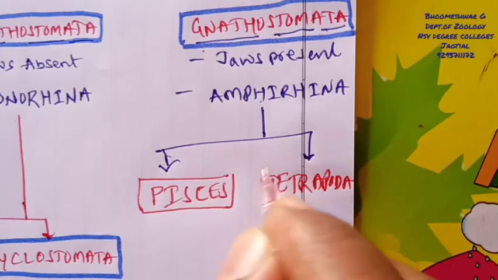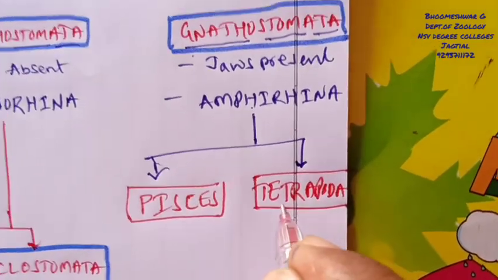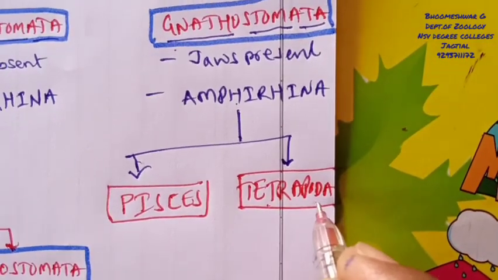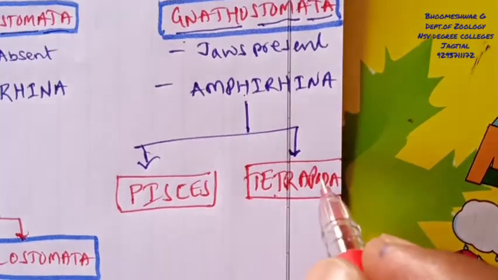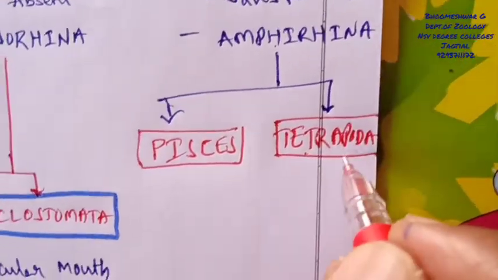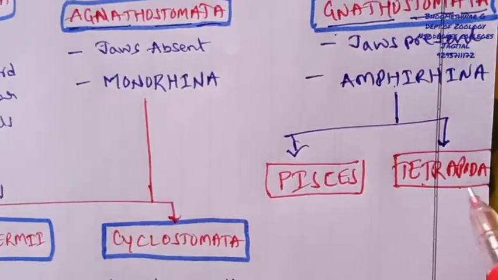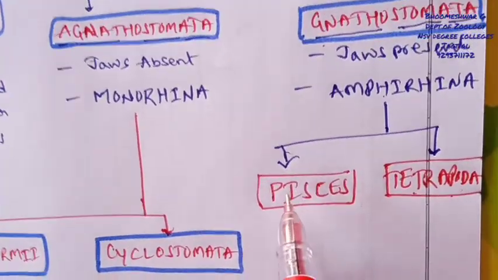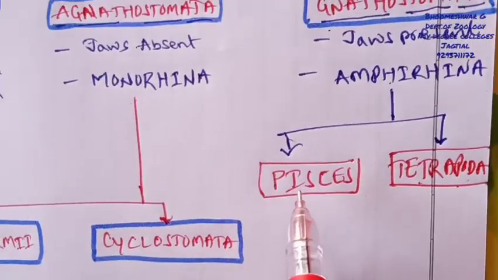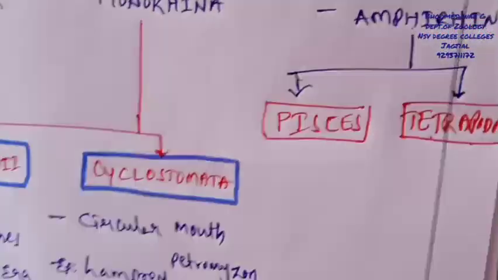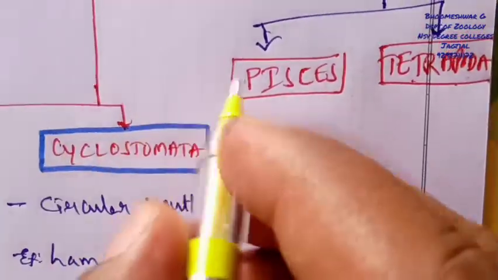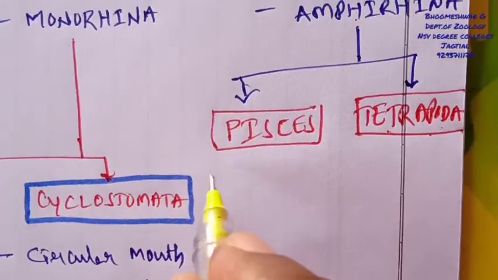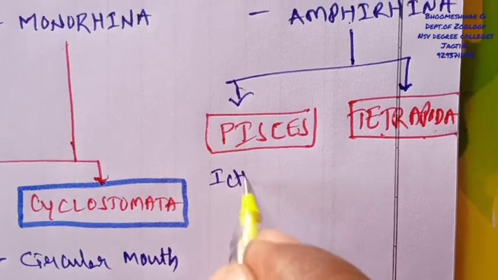Tetrapoda is nothing but individuals having four limbs, or two pairs of limbs. But these Pisces are complete aquatic individuals, and this branch of zoology is called ichthyology.